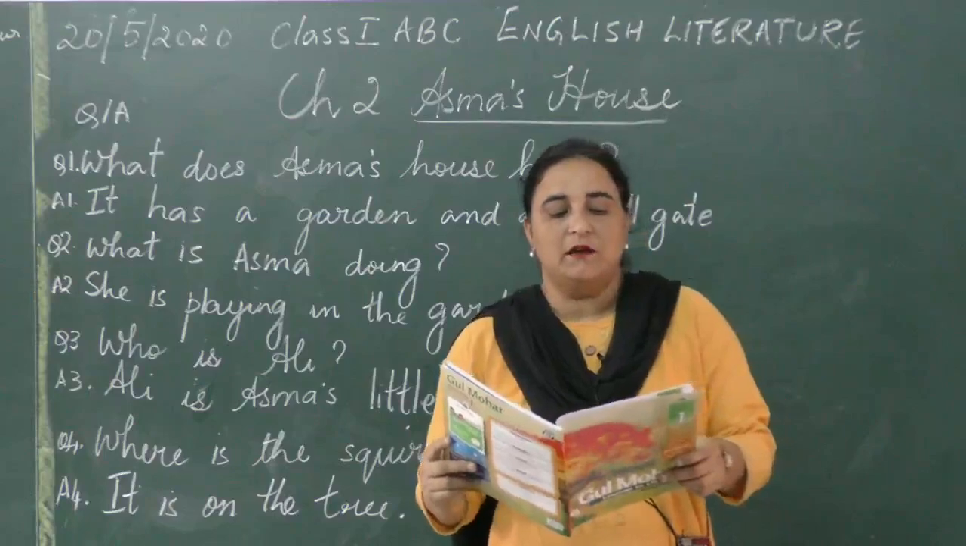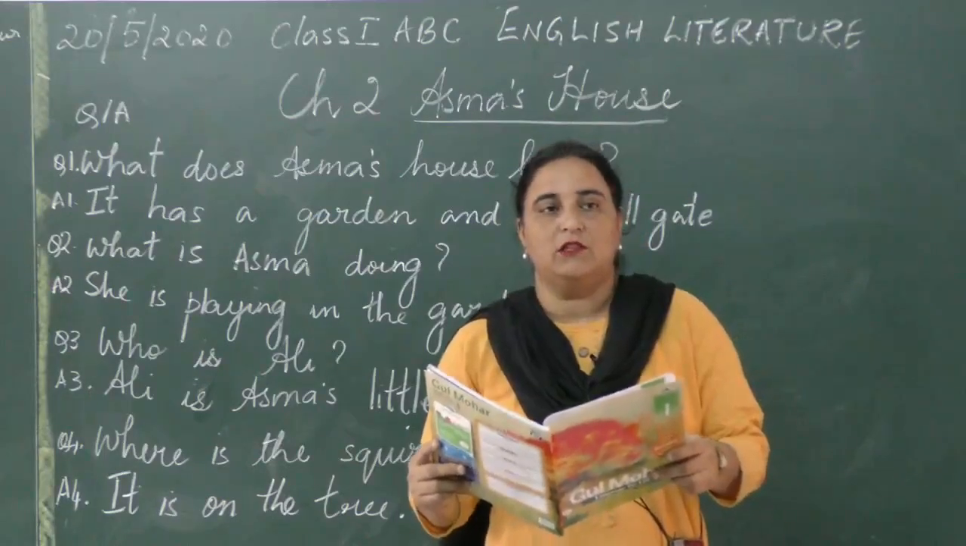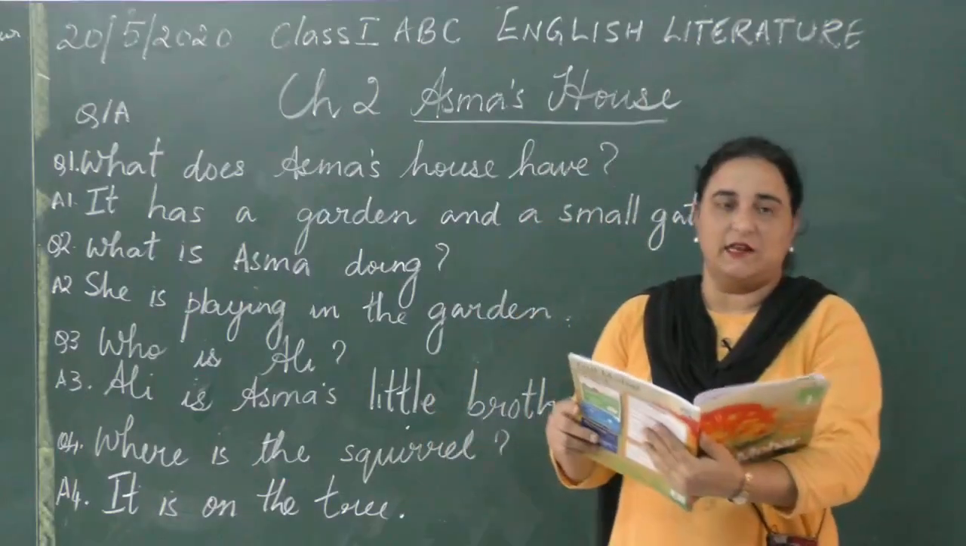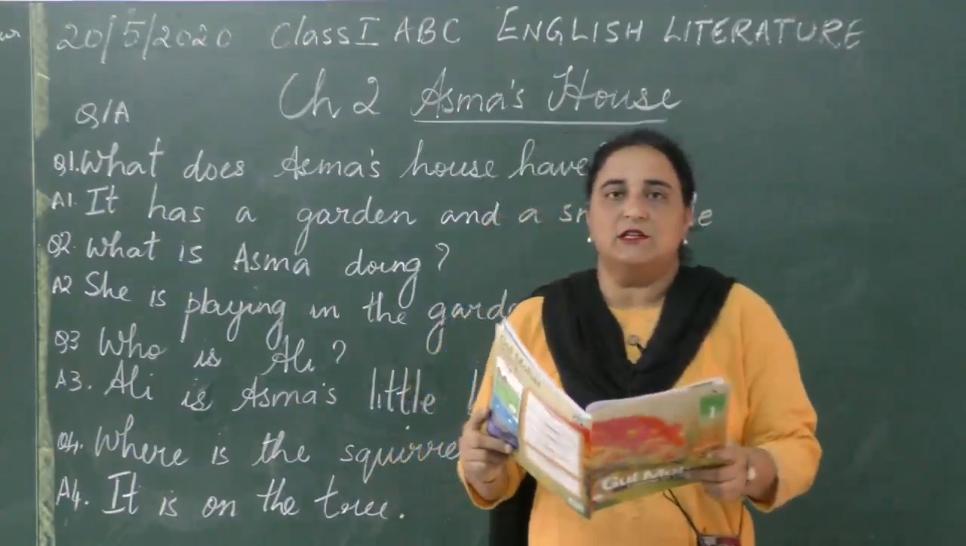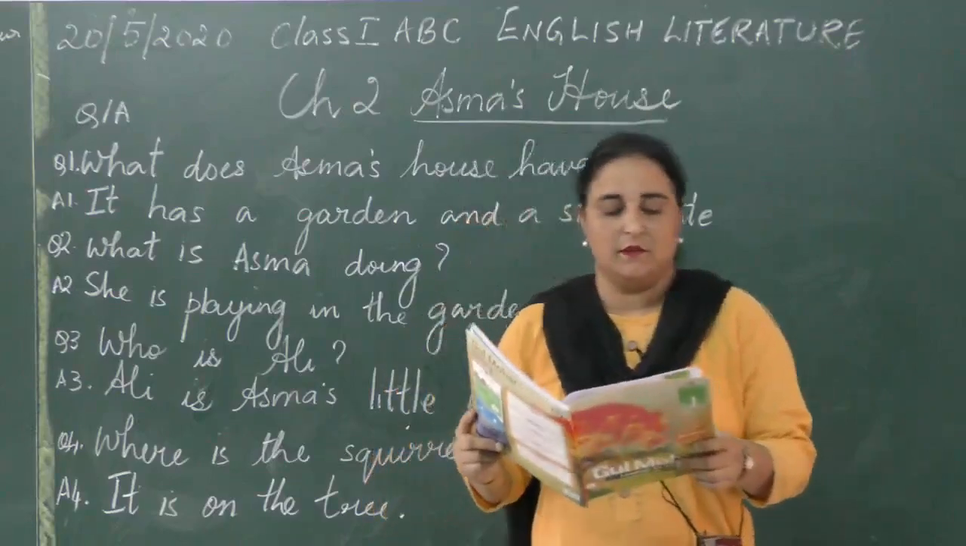So this chapter is telling you about Asma's house and what the color is. The color is blue. And this house has a very big garden and a very small gate. Asma is a little girl. She is 6 years old and she is playing in the garden.